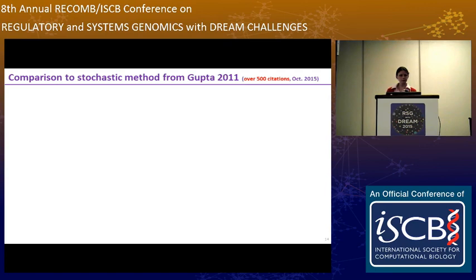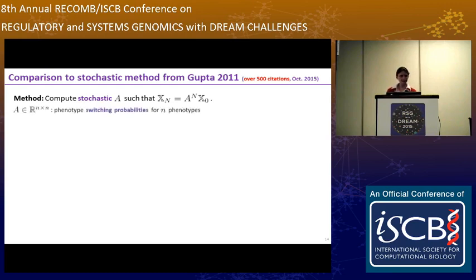Okay, so here we will compare our method to a stochastic method from Gupta et al. Their goal is to compute a stochastic matrix A such that this matrix equality holds. A contains phenotype switching probabilities for n phenotypes, and X0 and Xn are matrices that contain the phenotype proportions in n wells at time 0 and n respectively, and X0 is the identity matrix in Gupta's method.